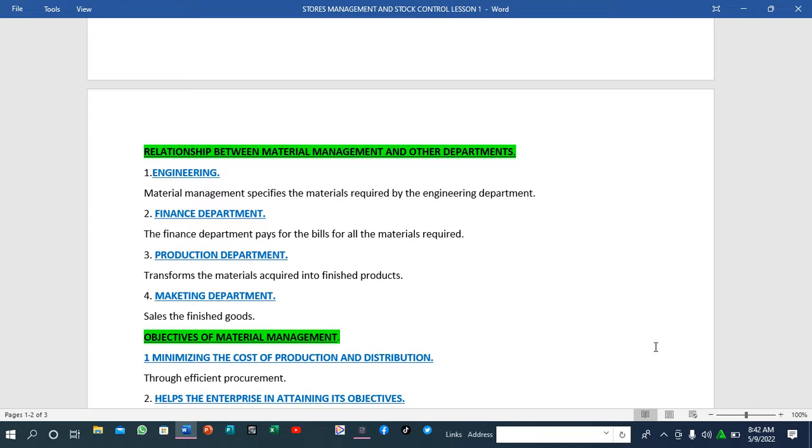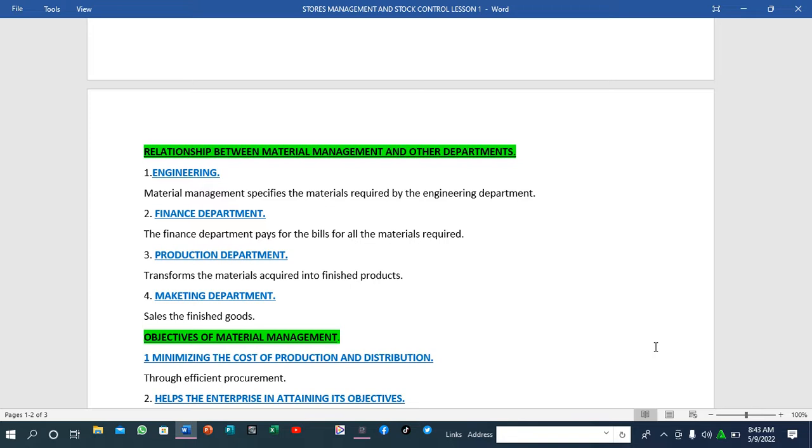For instance, when you're talking about tea, we have the normal tea that comes as raw materials. It has to undergo processing to become the final product. So the material management specifies where we are going to get these raw materials, where we are going to get these tea leaves. After they have come into the factory, it is the work of the production department to transform the raw materials, maybe the tea leaves, into finished products.